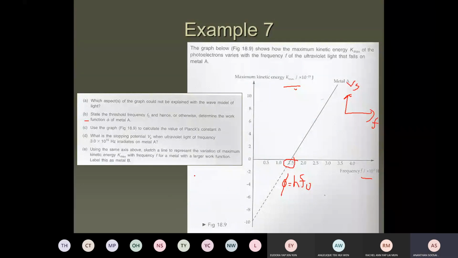So you need to go back to the Einstein formula: hf equals work function plus eVs. Because they said kinetic energy, instead of eVs I just put EK. So rearrange: EK equals hf minus work function.